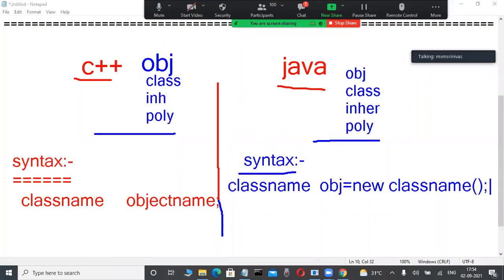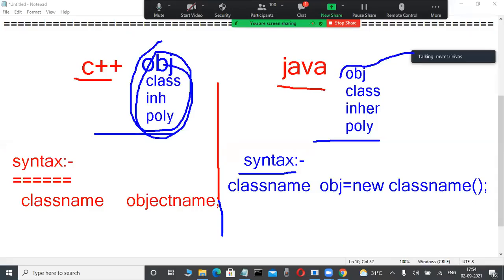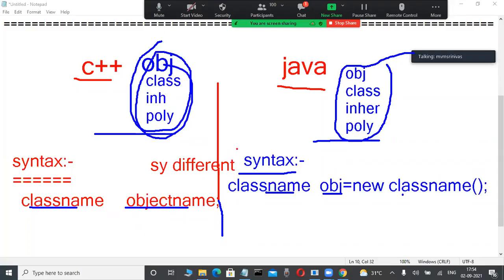Now check it out. You are observing that C++ and Java are both object-oriented languages, and the features are same. Features means object, class, inheritance, polymorphism. Conceptually these are the same, but syntactically same or different? Very good, syntactically different. Here it is class name space object name, and here it is class name space object name is equal to new class constructor. Conceptually same, but syntactically different.